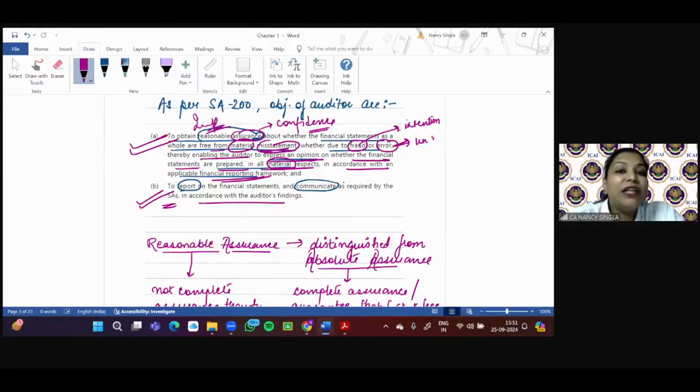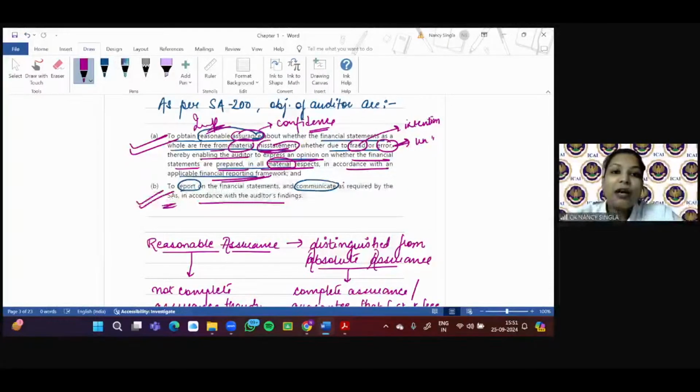So, the framework that is applicable according to the nature of the entity. Let's say in the case of companies, Schedule 3 of the Companies Act is applicable. So that becomes the applicable financial reporting framework, right? I hope you all are aware about Schedule 3. You all must have done this in your accounting subject also.